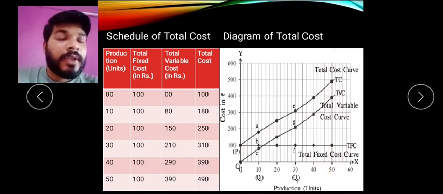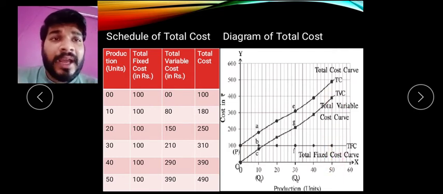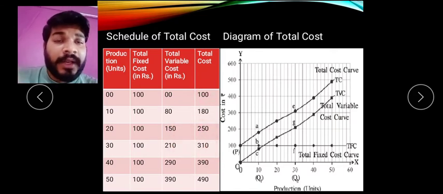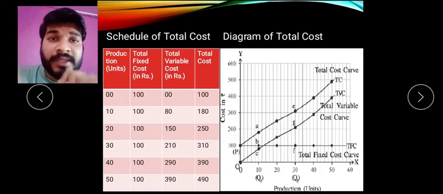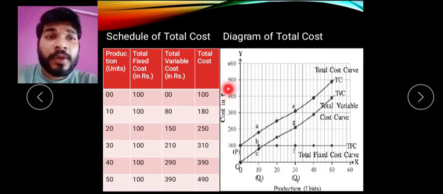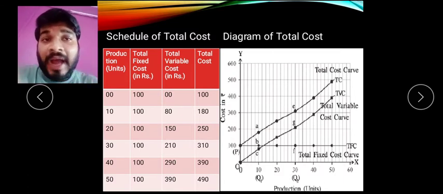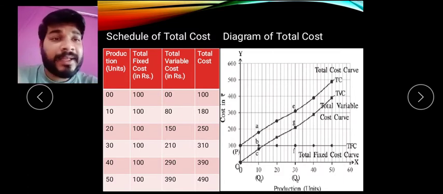Now we have added the fixed cost to total variable cost, it becomes total cost. Now the total cost starts from where? Though production is 0 units, the cost is how much? 100. क्योंकि हमने भले प्रोड्यूस नहीं किया, लेकिन we have to pay the fixed cost, that's why it is 100.